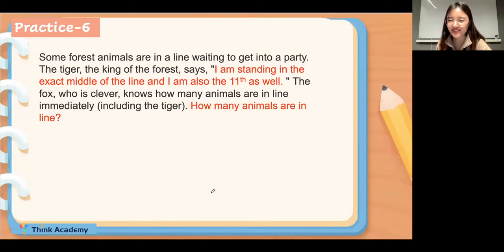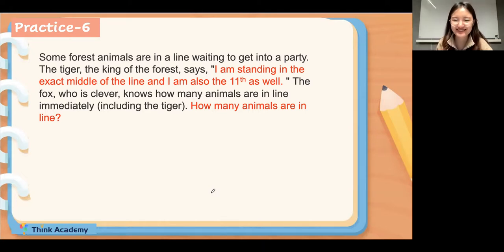And the fox, who is very clever, knows how many animals are in the line immediately. Okay, so how many animals are in line? Everyone, this is also a word problem. So after reading it, we need to underline the key numbers and keywords. What are the key numbers and keywords? Can you type in the chat box? Okay, everyone, in today's homework, I will check, have you underlined the key numbers and keywords? It's very important. If you underline the keywords, then you will get 1 more star.